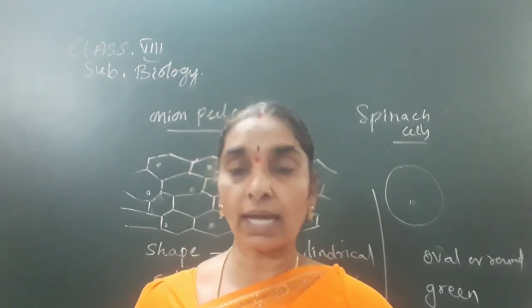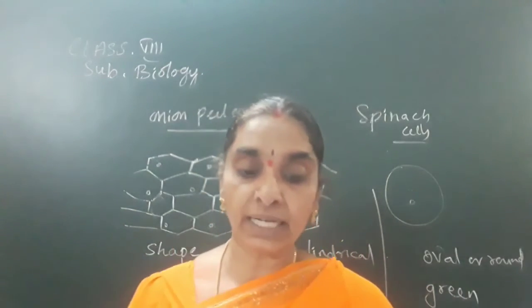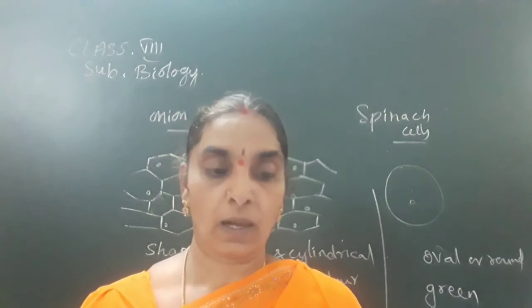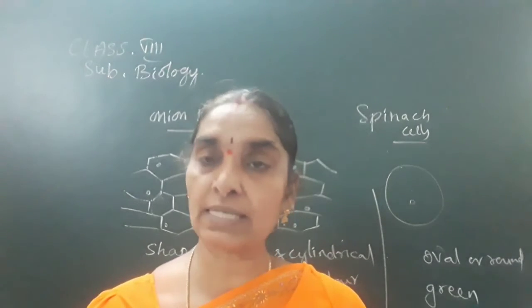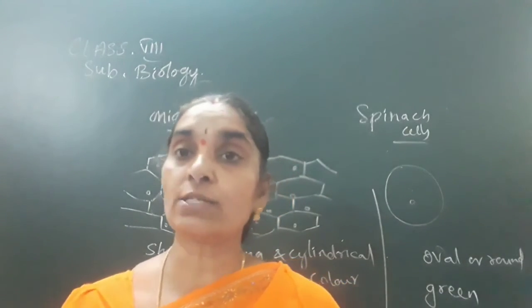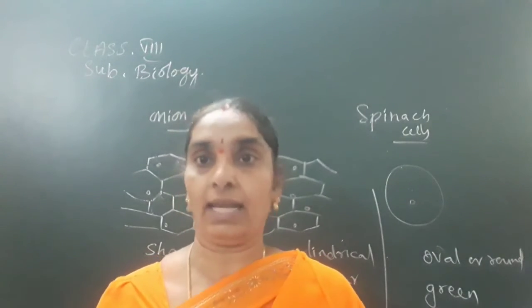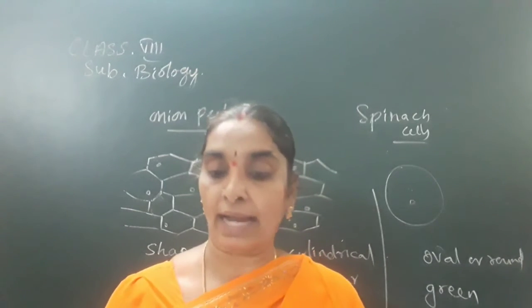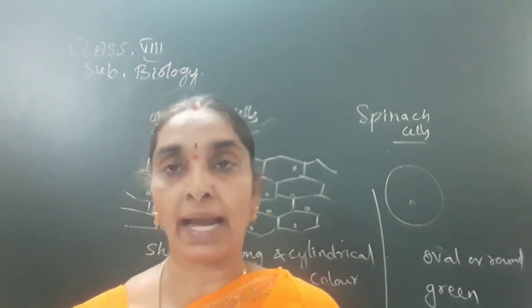Okay, so what is the question posed here? Bigger onion, that is the size of the onion, has larger cells when compared to the cells of the smaller ones. So does the size depend upon the size of the cell? No, it depends upon the number of the cells. The size of the organism depends upon the number of the cells but not the size of the cell. Okay, so here the size of the onion depends upon the number of the cells and not the size of the cell. Cells are of different size, shape and number.